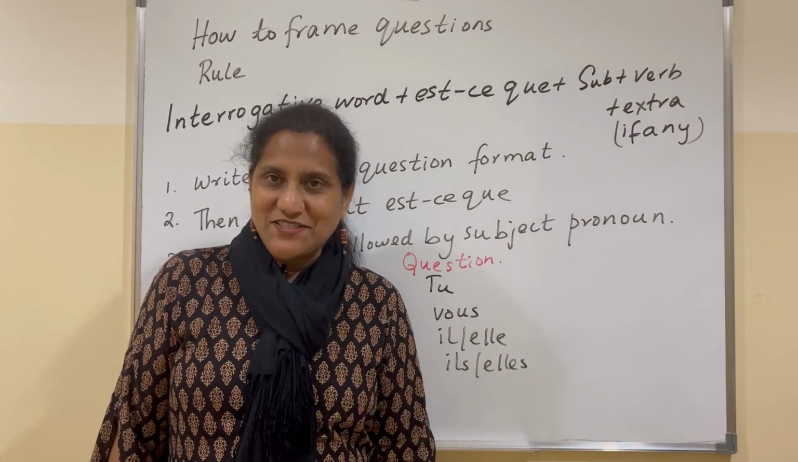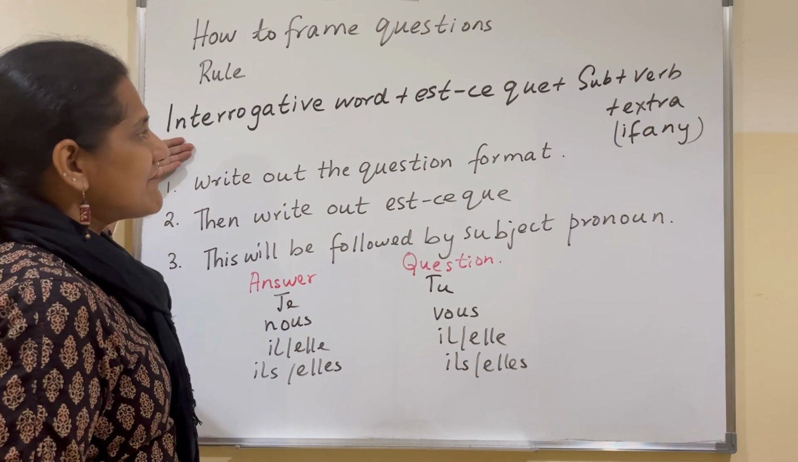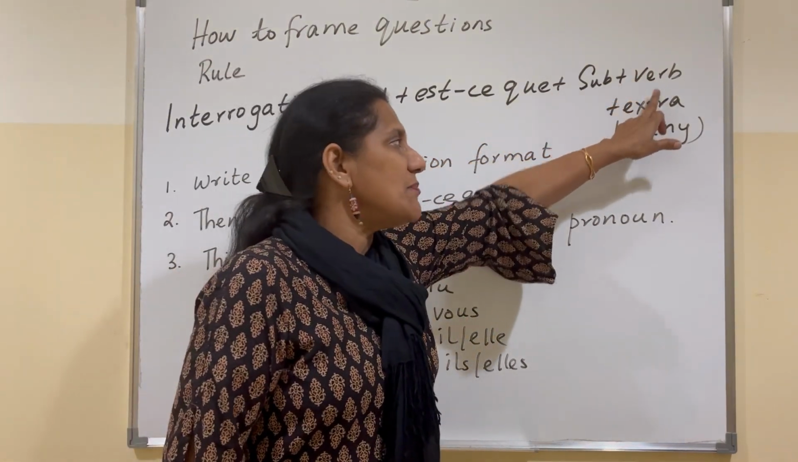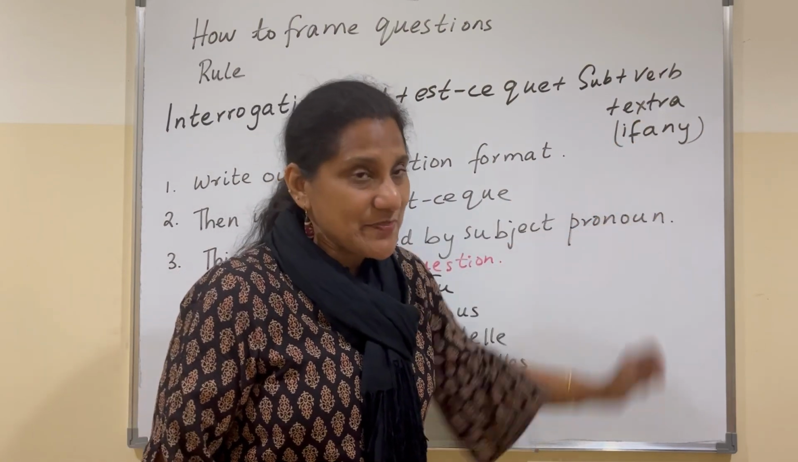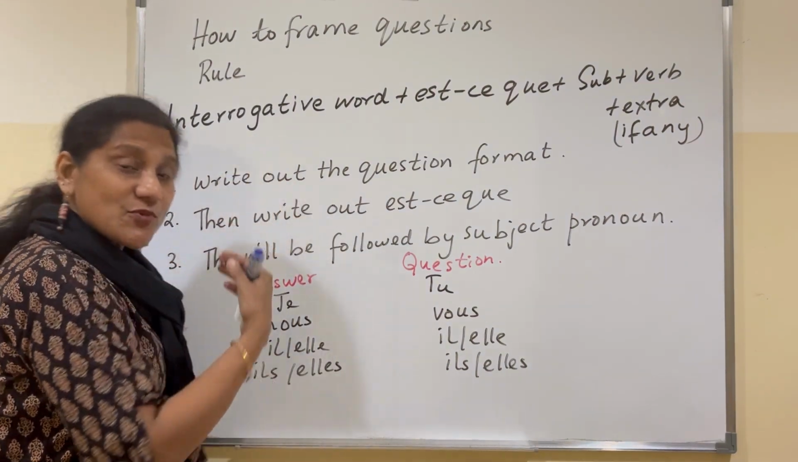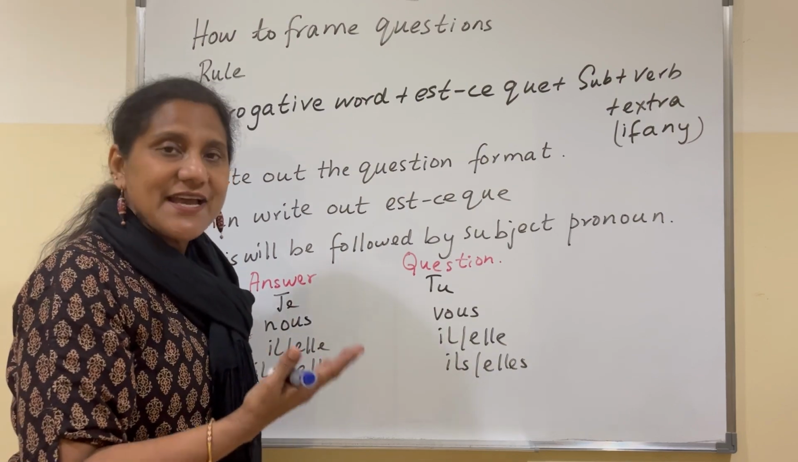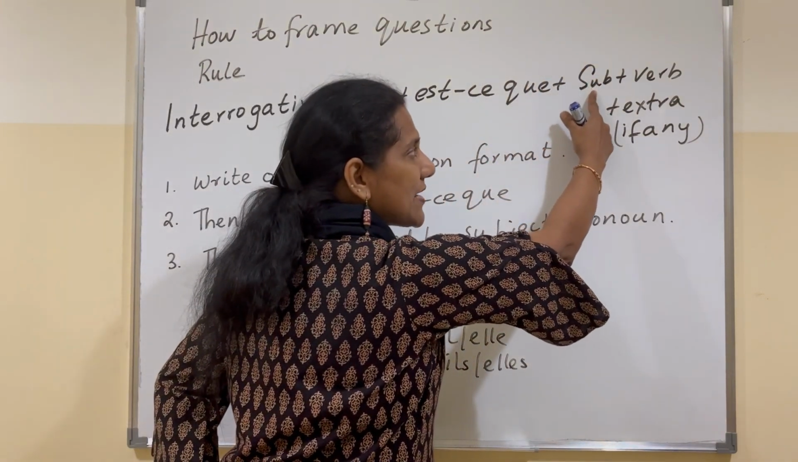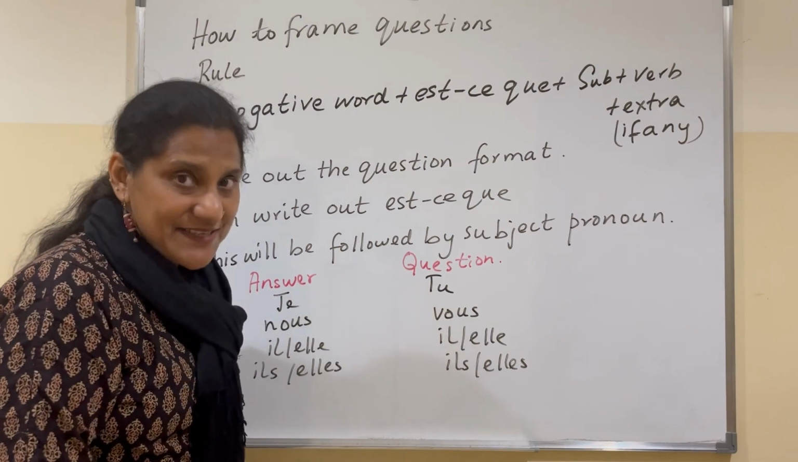How do we frame questions? There are some steps. Interrogative word plus est-ce plus subject pronoun plus verb plus extra if any. Once we do a few examples, you will understand this better. I repeat, first you have to write out the interrogative word. That is what we just learned now: où, comment, combien de, etc. Est-ce que, followed by subject pronoun, followed by verb, plus any other extra word in the sentence.